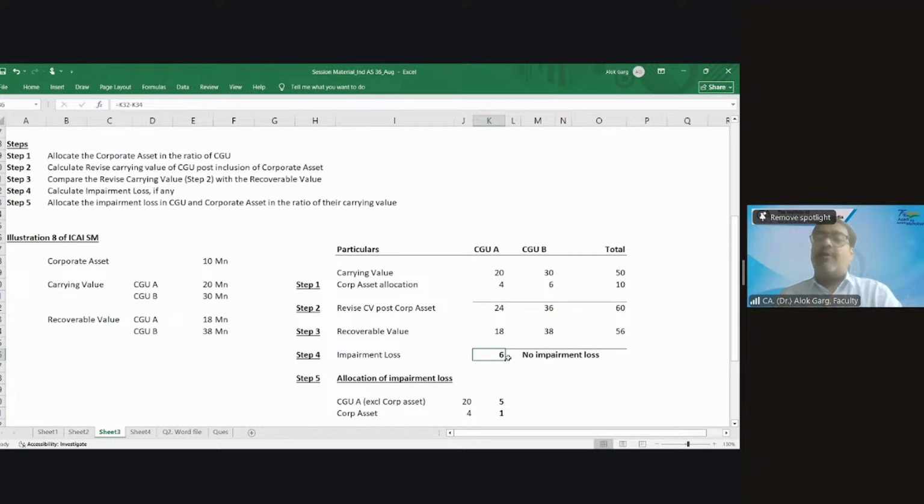Now, what is the recoverable value of CGU A, Sanjay? 18. What is the revised carrying value of CGU A, Sanjay? 24.